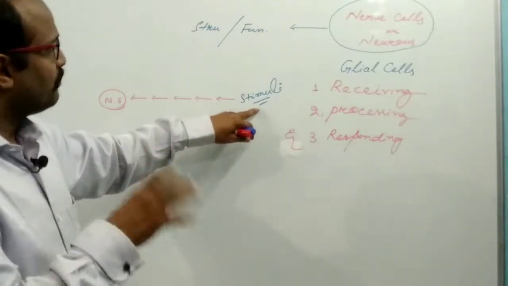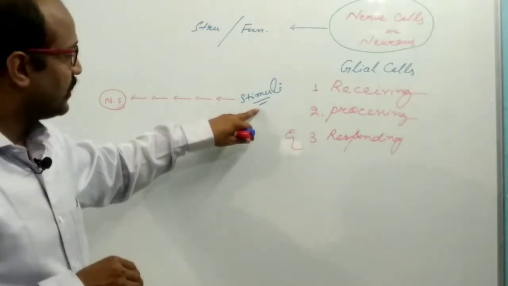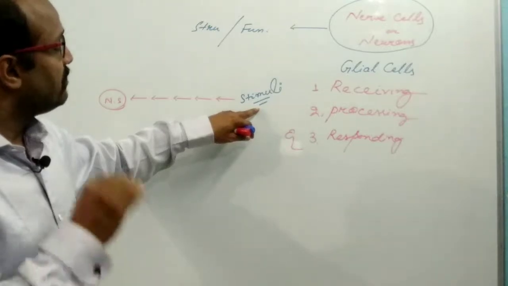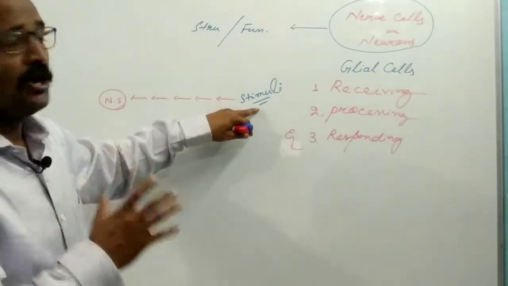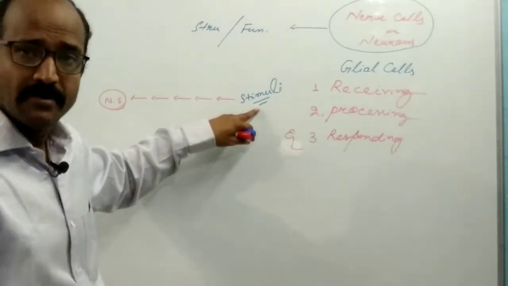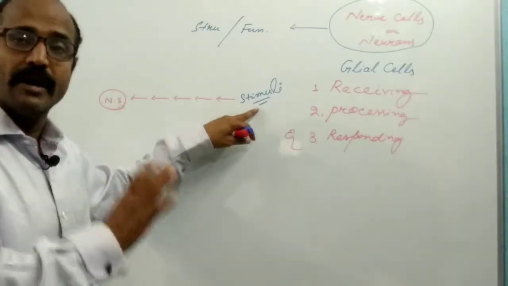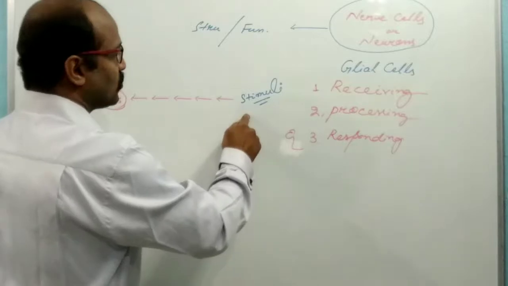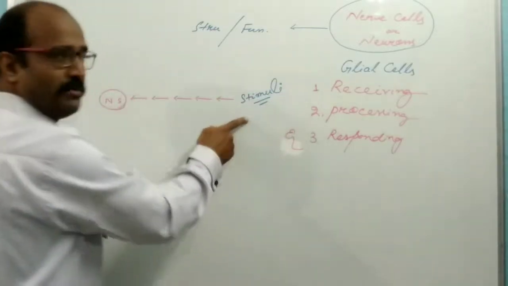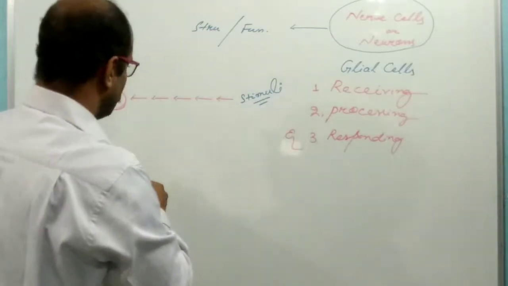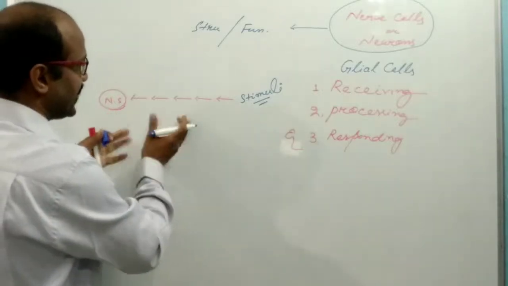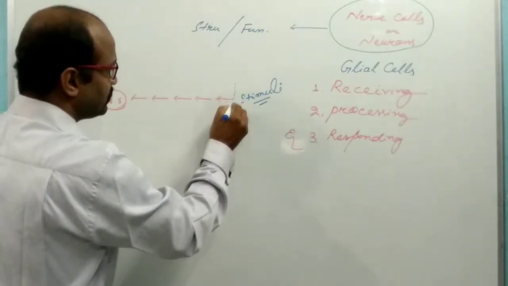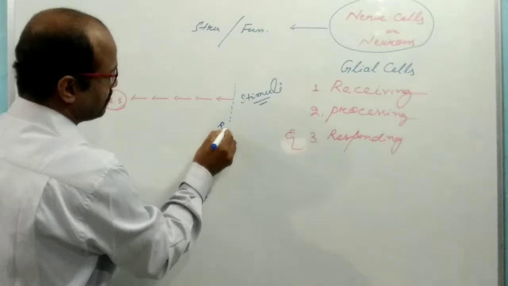Any type of change, it may be physical, electrical or thermal, in the internal or external environment is known as the stimuli, or the information. Such information is detected by the receptor organ.